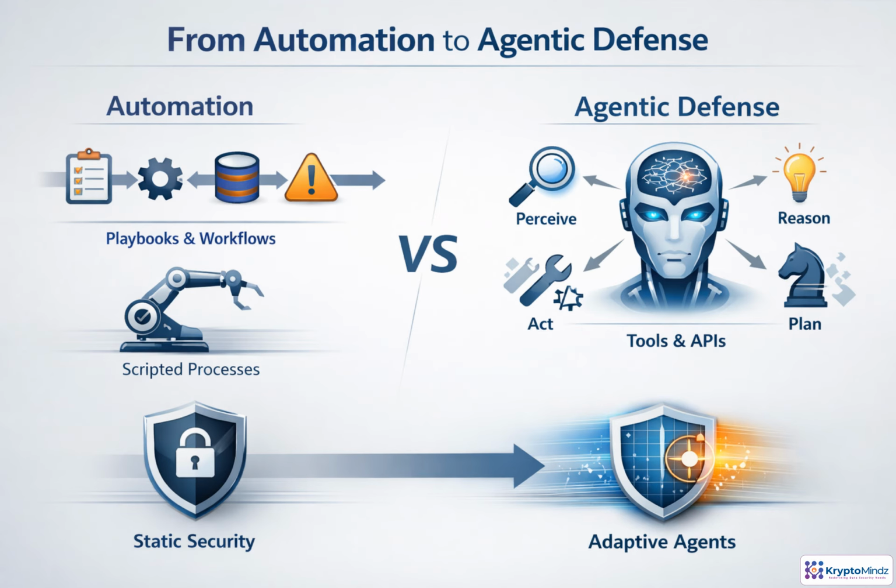The key shift is this. Automation follows a predefined path. It works best when the situation is known, the inputs are predictable, and the response should be consistent every time. Agentic defense adds adaptability. An agent can perceive evidence, reason about context, plan a next step, and act through tools or APIs. The goal is not to replace automation, but to understand when fixed playbooks are enough and when adaptation is required.